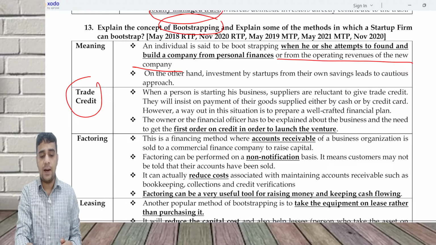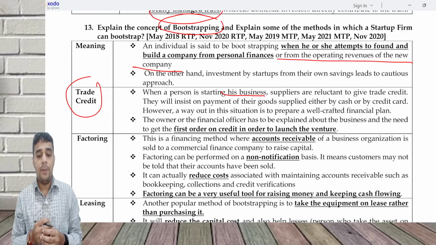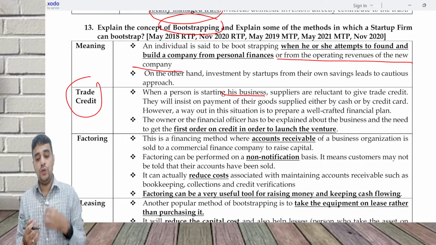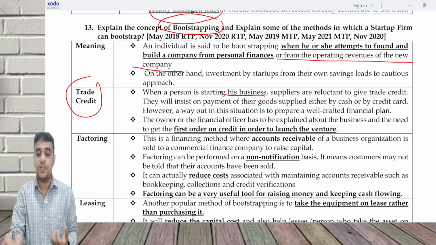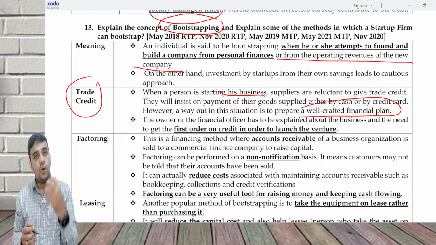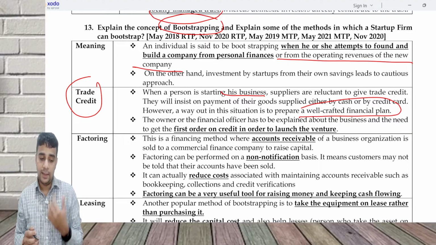When a person is starting a business, suppliers are normally reluctant to give trade credit. But what can happen is, you can get credit if you have a good financial plan or a good business, and also the owner of the company is well known in the marketplace. That is a possibility that can happen.